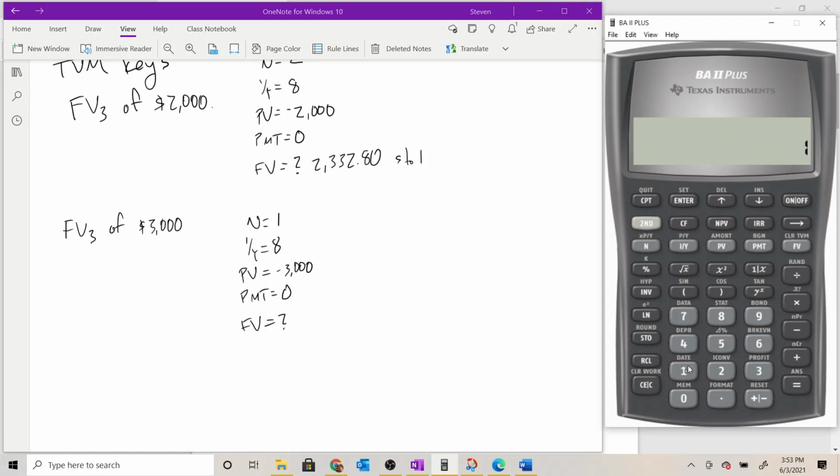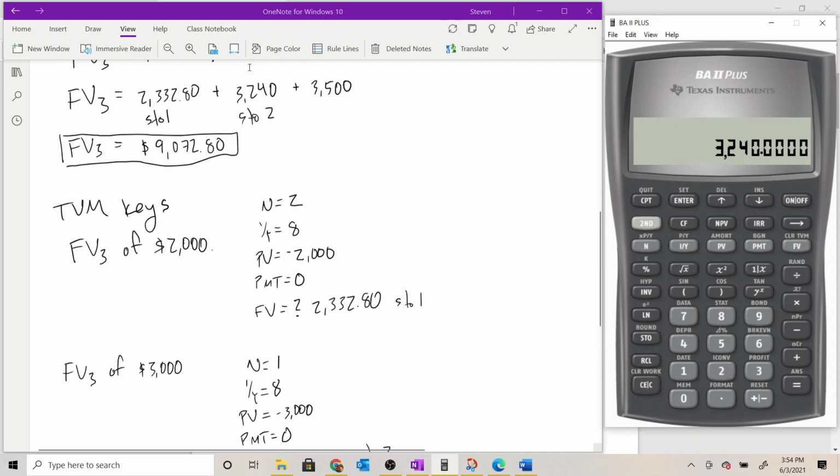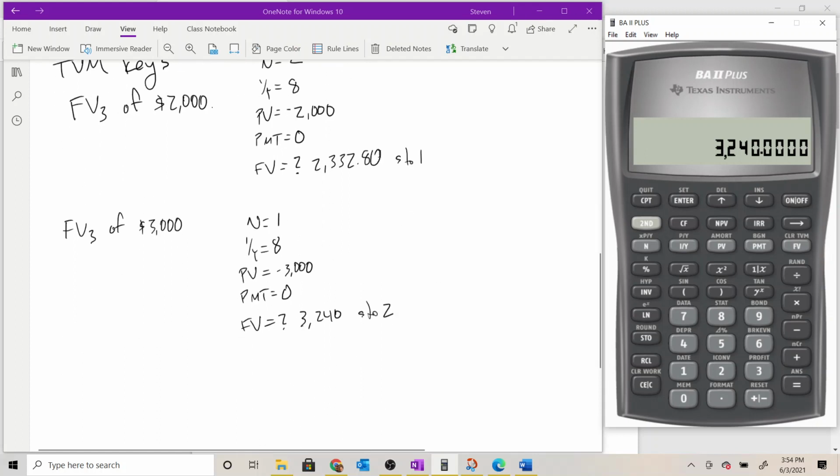We'll clear out our time value money, and then 1 is N, 8 is I over Y, 3,000 as a negative is our present value, 0 is payment, and then compute future value. And we find $3,240, which I will store on the 2 key. And notice that that is the exact same value that we came up with in the formula for the future value as of the end of year 3 of that 3,000. Okay. So the calculator's just doing the same thing for us. We're just not having to work the actual formula.